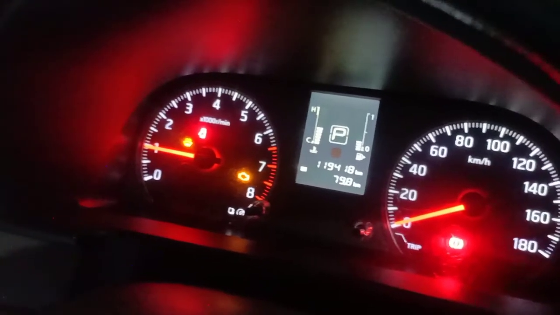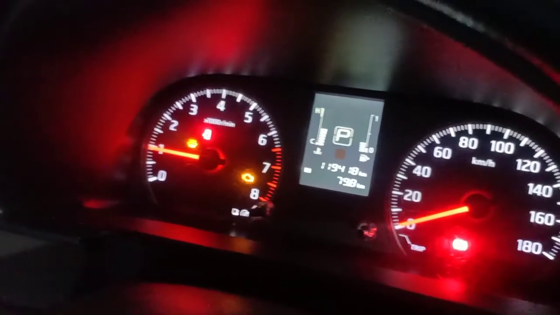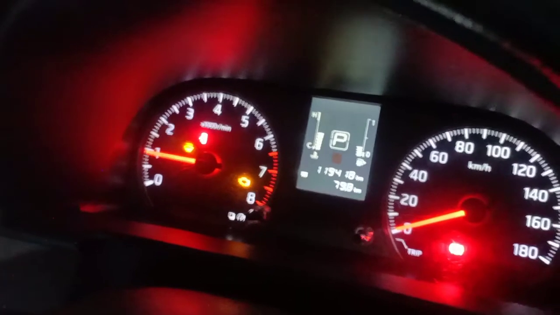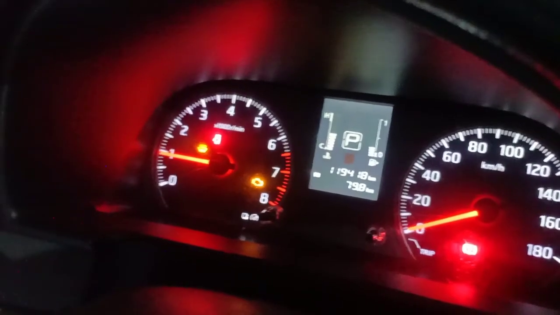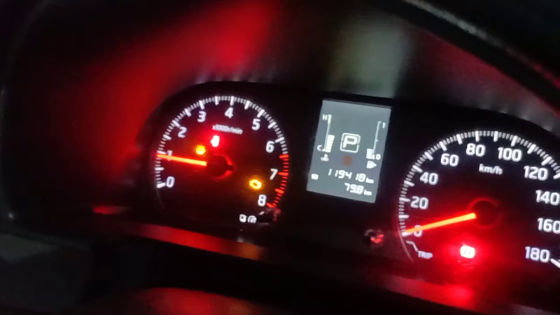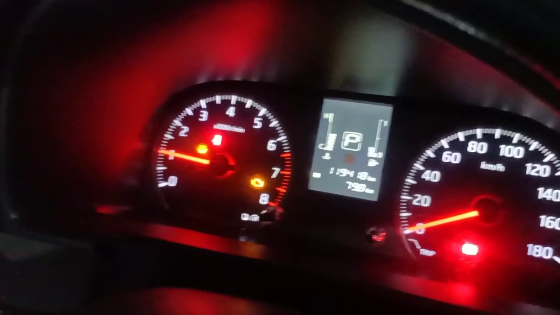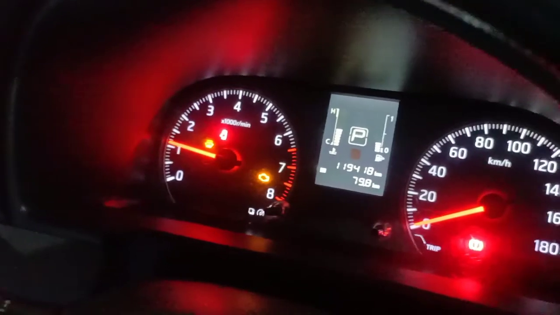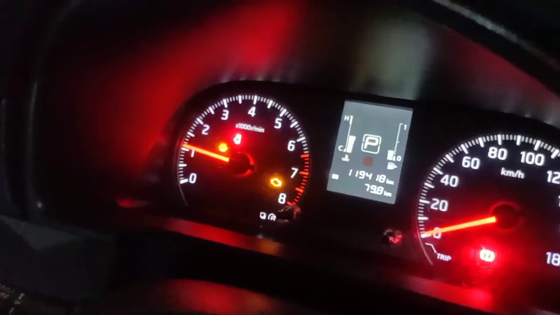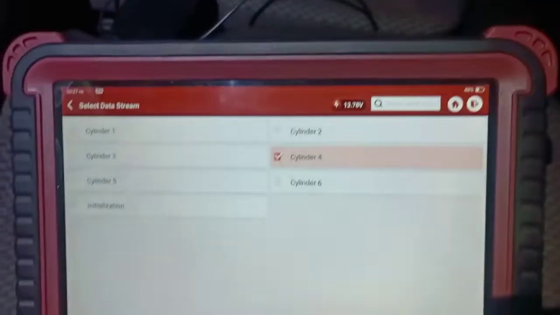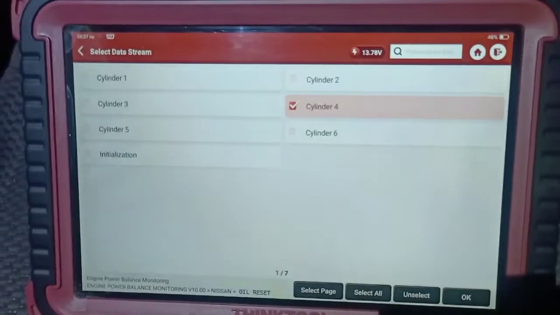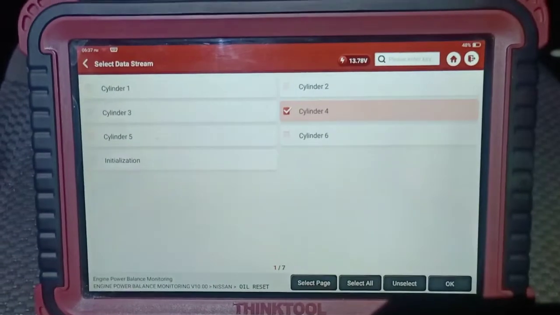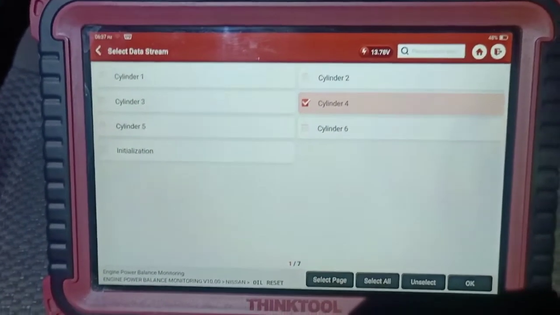Number 4 seems to be the trouble cylinder. Right, so number 4 is also contributing. So we're gonna press reset. So that means I'm getting good command from the ECU to the coil. So it's not a coil issue that this client is having.